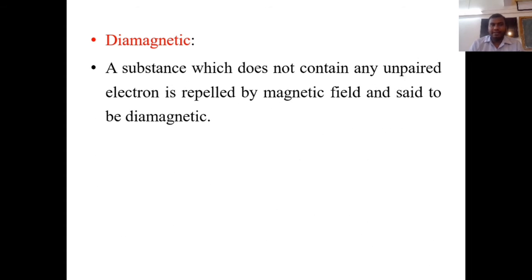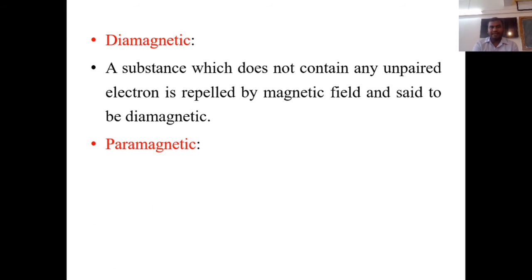So a substance which does not contain any unpaired electron is repelled by a magnetic field and is said to be diamagnetic. So diamagnetic means all the electrons are paired, and these electrons are repelled by the magnetic field and said to be diamagnetic.